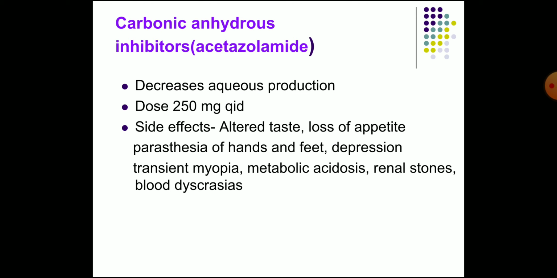Now another drug is the carbonic anhydrase inhibitor, acetazolamide, which decreases aqueous production. Its dose is 250 mg 4 times daily. The side effects are altered taste, loss of appetite, paresthesia of hands and feet, depression, transient myopia, metabolic acidosis, renal stones, and blood dyscrasias.